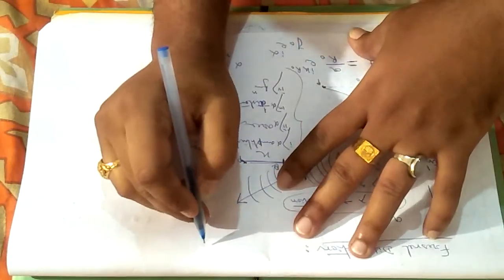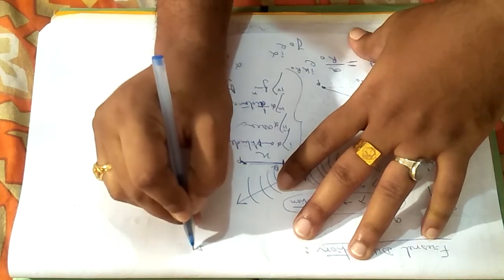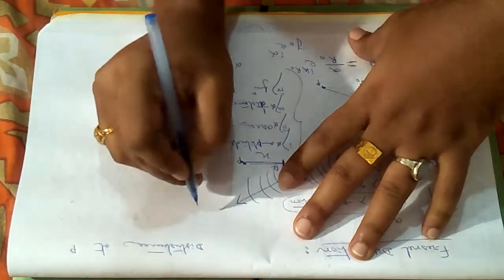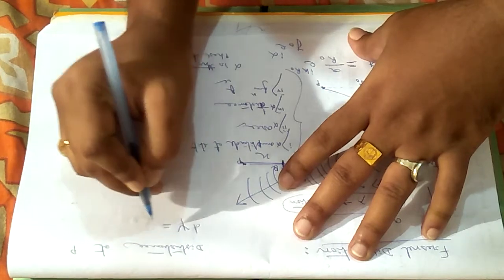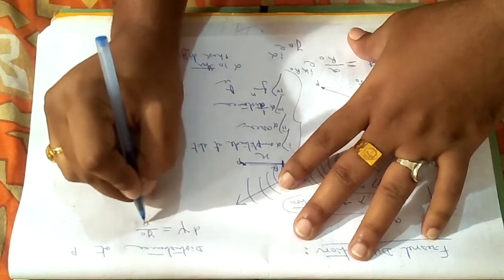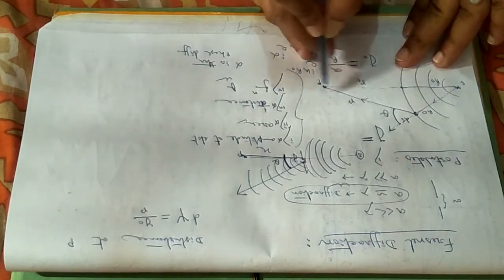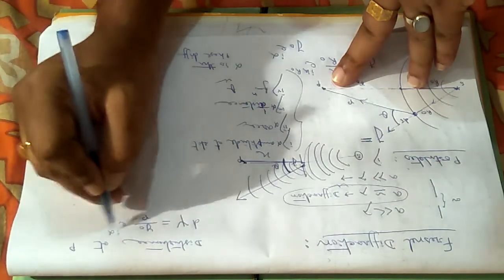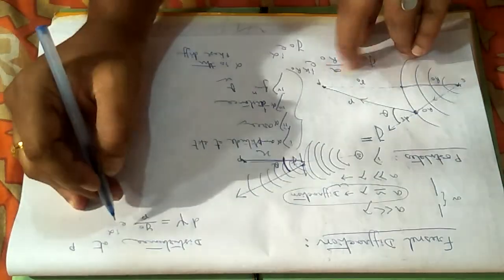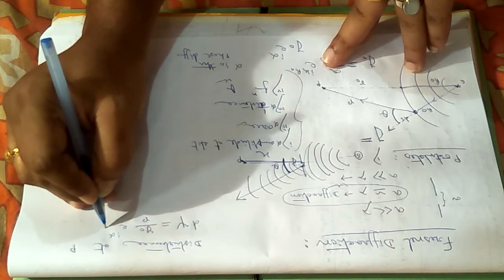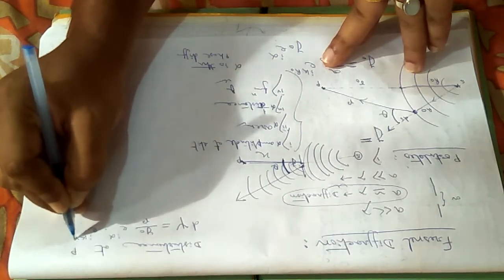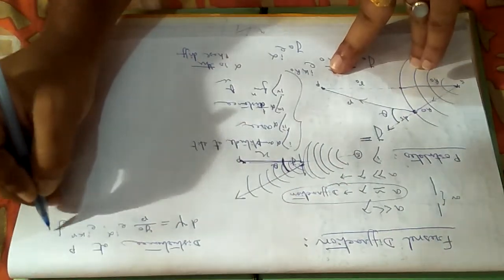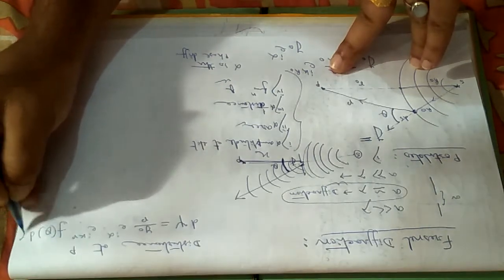So I can now write the disturbance at P as d psi, this will be equal to y0 by r. Now r is the distance, that is why y0 by r into e to the power i alpha, that is the phase part that I have already written, into e to the power i k r, r is the distance, into some function of theta into d sigma.